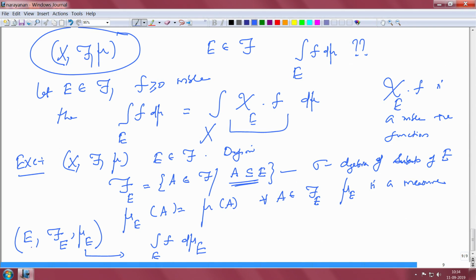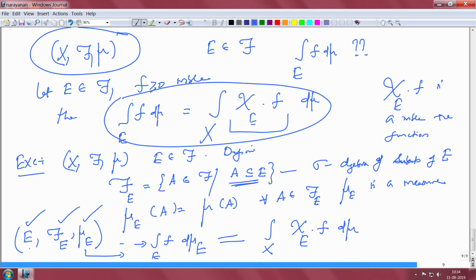Correct. This I know how to define. If I have a space, I have a sigma algebra script F and I have a countably additive measure, then I know how to define this. Okay. Check that this is equal to the integral over X of chi E times f d mu. That is our original definition, right. So, this definition and this definition are the same. So, we could have started with any measurable subset of X and defined integration over that set, or we could start with the whole space and then multiply f with the indicator function, so that we can restrict everything to that particular set.